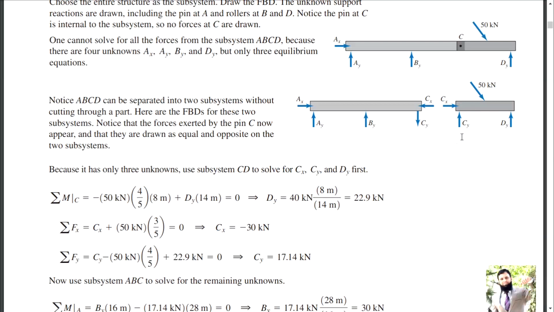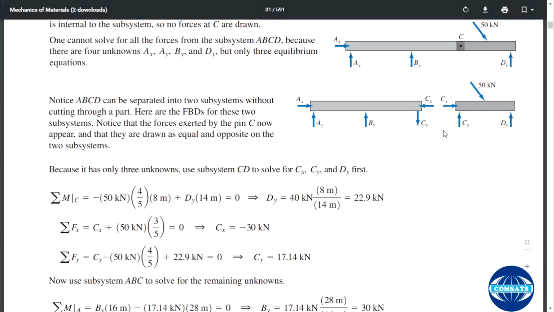Dy you have found, and Cy and Cx you can very easily find. Cx: summation of Fx is equal to 0. Cx is plus 50, its direction is in the positive direction, so plus 50, and its horizontal component is 50 cos theta.